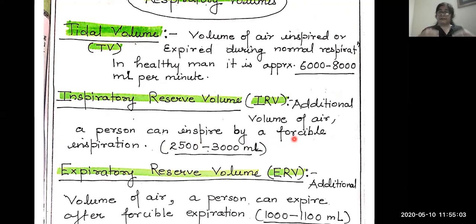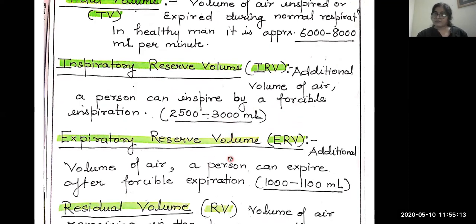That inhaled air, that volume of air, is inspiratory reserve volume, and it is 2,500 to 3,000 ml. Similarly, expiratory reserve volume is the additional volume of air a person can expire. Same during pranayam, when we exhale forcefully. Normal exhalation is tidal volume, but here we are exhaling by force. So that exhaled volume is known as expiratory reserve volume, ERV, and it is 1,000 to 1,100 ml.